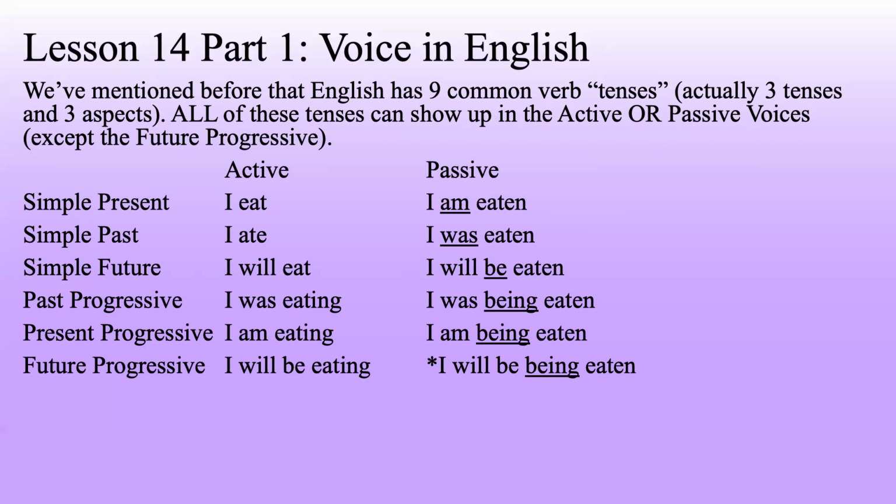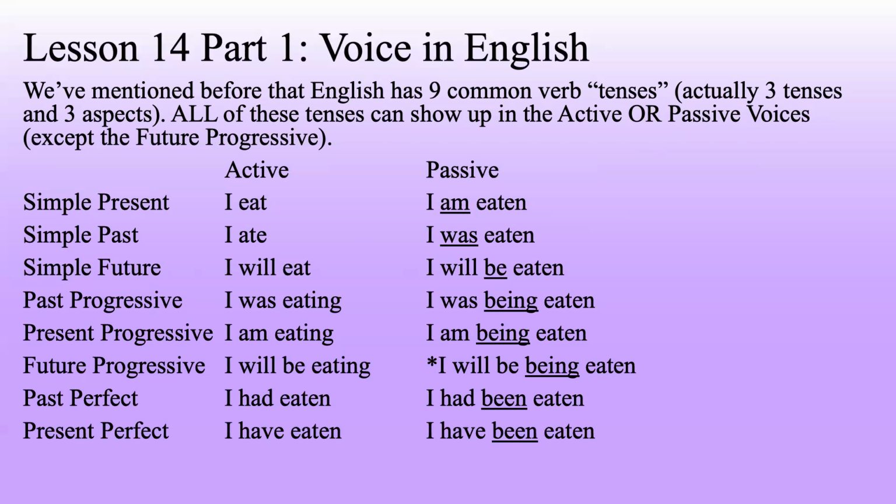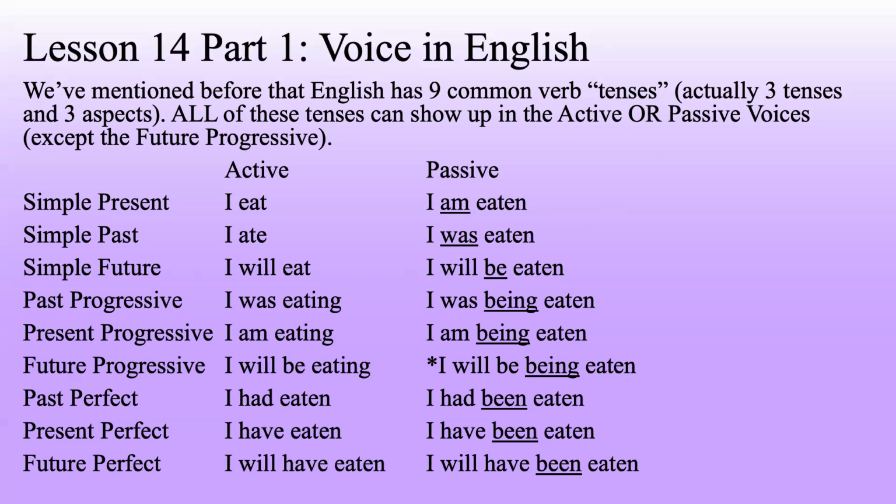In linguistics, if you see an asterisk in front of a sentence like this or in front of a word, it means that that is grammatically incorrect in that language. And this is technically grammatically incorrect in English. It hypothetically works, but it doesn't actually work. I had eaten is the past perfect active. I had been eaten is the past perfect passive. I have eaten is the present perfect active, and I have been eaten is the present perfect passive. And lastly, I will have eaten is the future perfect active, and I will have been eaten is the future perfect passive.